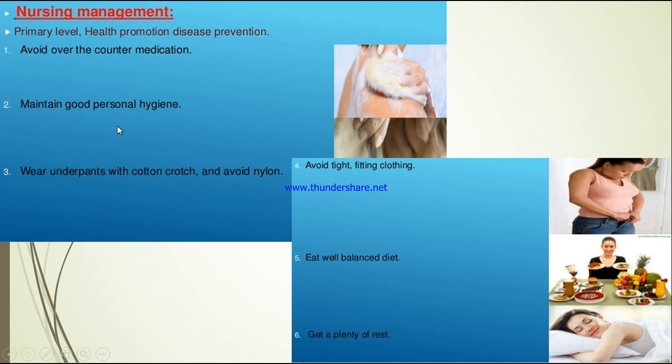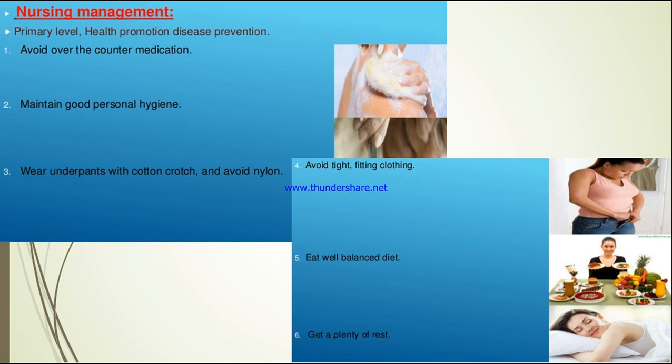Perineal hygiene should be maintained. Wear cotton undergarments, and avoid tight-fitting clothing like tight jeans. Then eat a well-balanced diet to increase the nutritional level in the body, and get plenty of rest, because inadequate sleep also can lead to vaginitis.